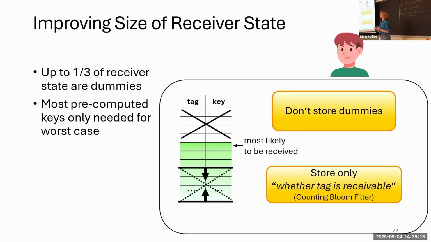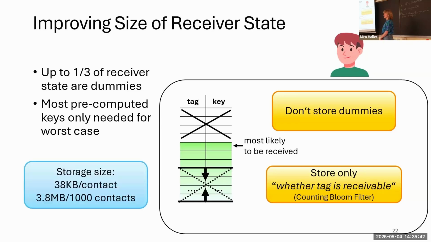Right, and we used a counting Bloom filter for that. If you're not familiar with that, that's not a problem. It's basically a data structure where we can efficiently insert and delete items, and lookup and membership queries are very cheap because they basically are just hash operations. So great, now we say that we only store the next 100 full keys, and the rest we put in this counting Bloom filter.